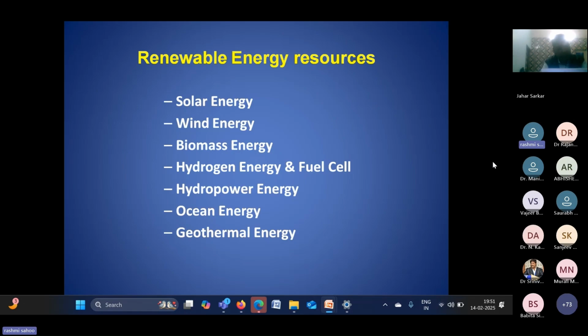Geothermal energy has limitations: it is not available everywhere, and the temperature is very low, so it cannot be used for high-temperature power generation systems. For normal heating and cooling applications, we can use geothermal energy. So every energy source has some advantages and disadvantages. Although, why solar energy? Because it is available everywhere.